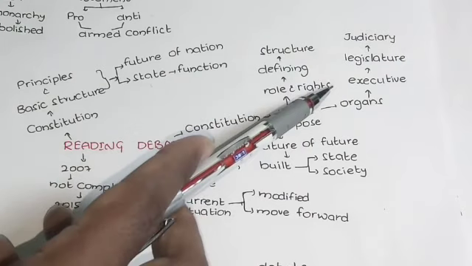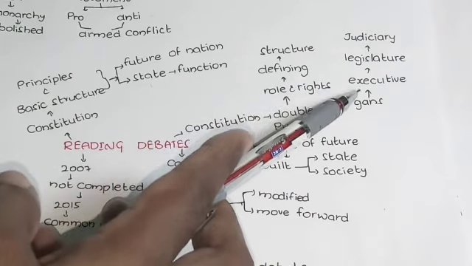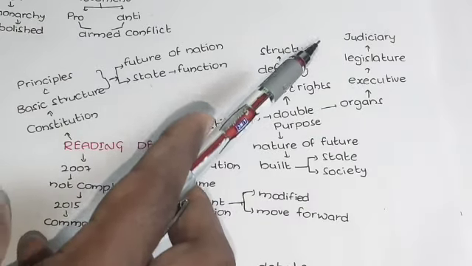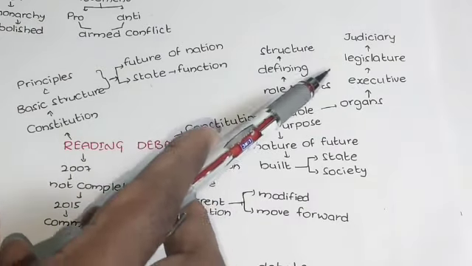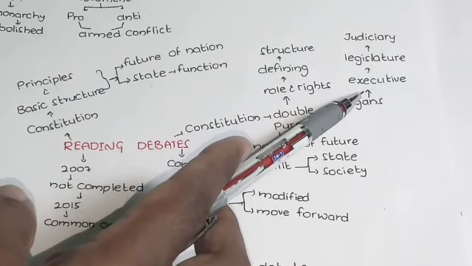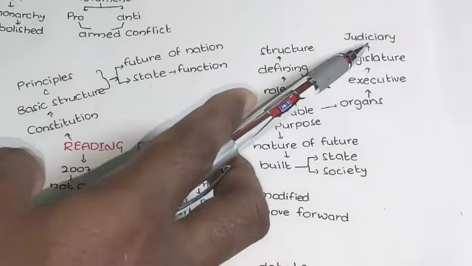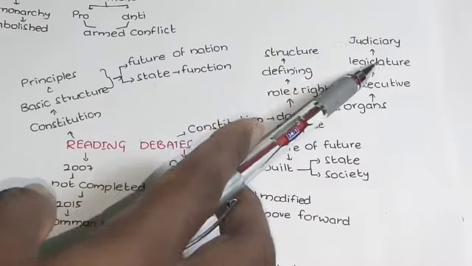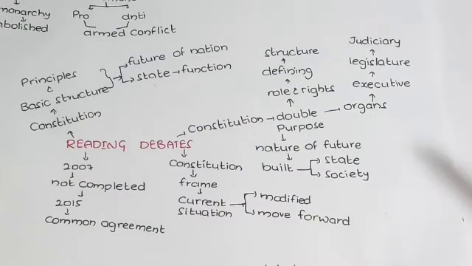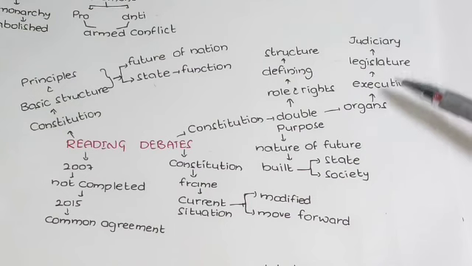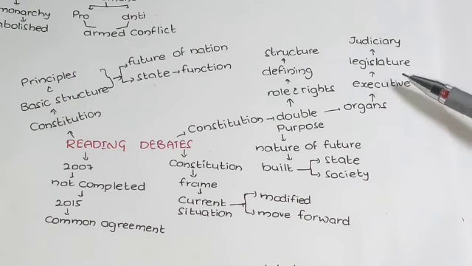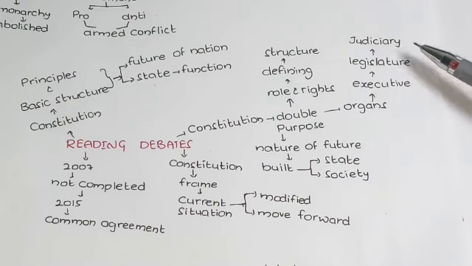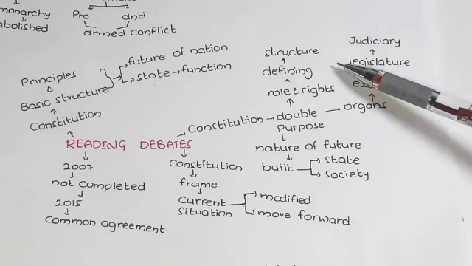Structure is nothing but, see here, like organs. What kind of structure? Our government is divided into a structure: executive, legislature and judiciary. This can be called organs, or else it can be called a structure. And this structure divides the powers. What kind of powers the executive should have, what kind of power should be given to the legislature, and what is the power of the judiciary. So by whom will this be defined? By the constitution.